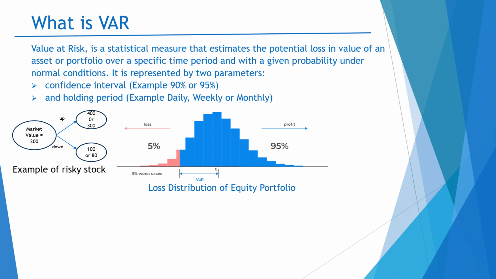Now I am extending this example to analyze how we are calculating the VAR in more detail. You can look into this histogram.